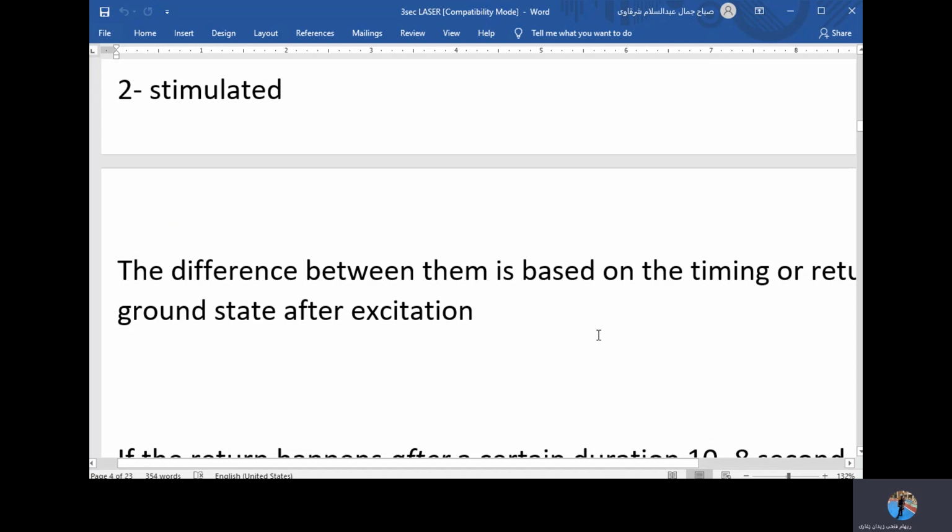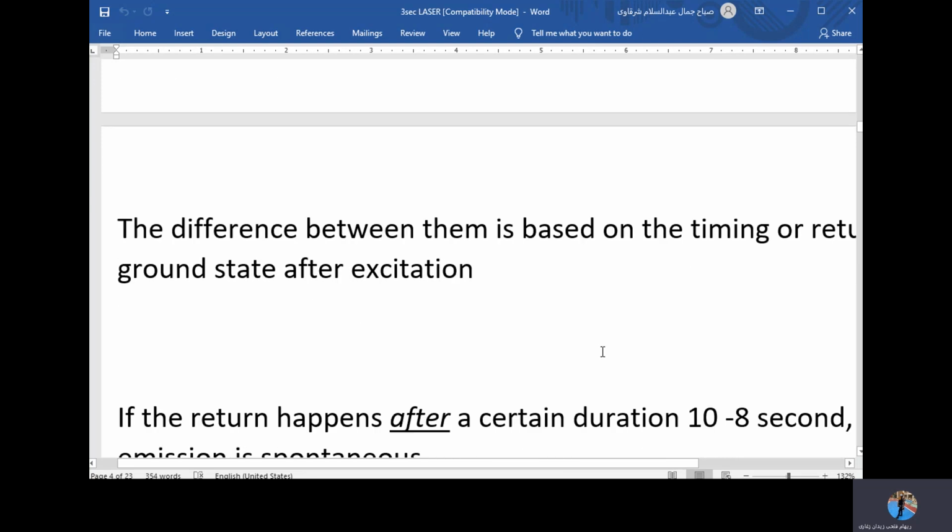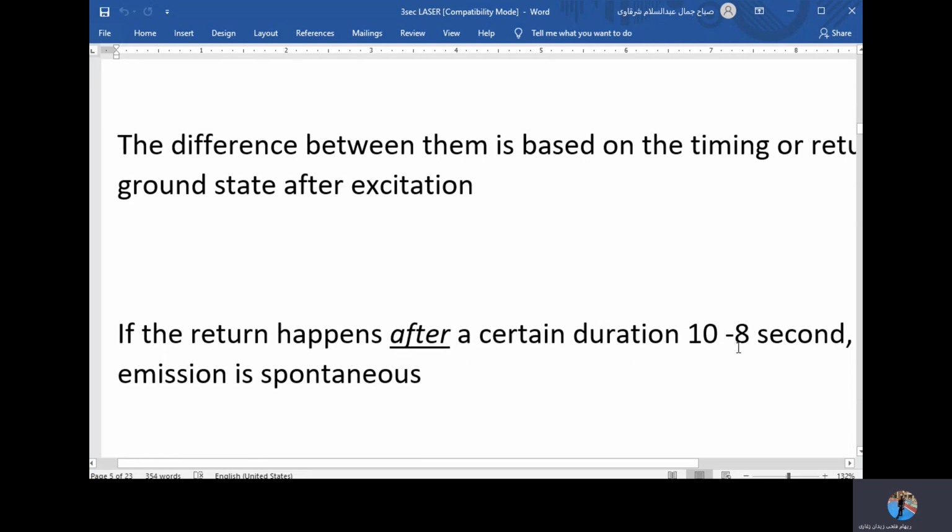What we mean by this is the time taken for the atom to return from the excited state back into the ground state. It is a very, very short amount of time. It is 10 to the power of negative 8 seconds, which is less than a millionth of a second. Despite that, when we talk about small things, it's considered a significant time. It's not something that we measure in everyday life. It's a very, very small time, but it's enough to make the difference.